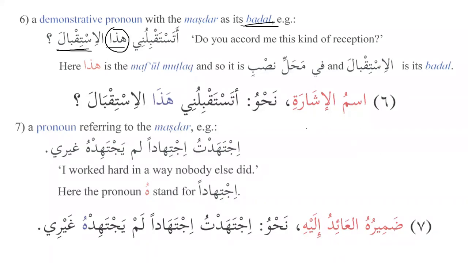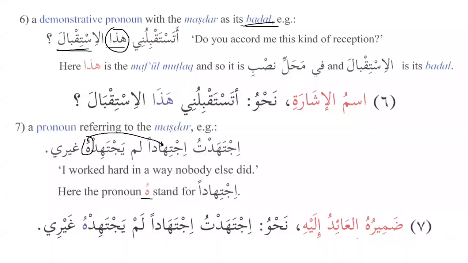So ism al-ishara nahwu atastaqbiluni hadha al-istiqbali. Then we have a pronoun referring to the masdar. For example, ijtahadtu ijtihadan lam yajtahidhu ghayri. So this one here, who refers to ijtihad, as we can see over here. So I worked hard in a way nobody else did. So here the pronoun who stands for ijtihad.